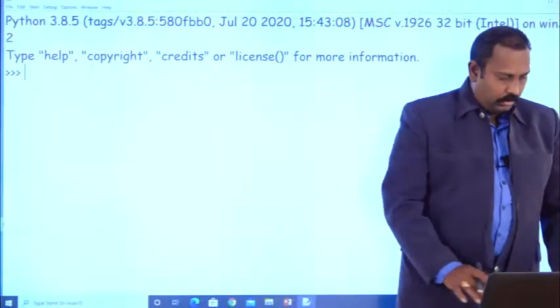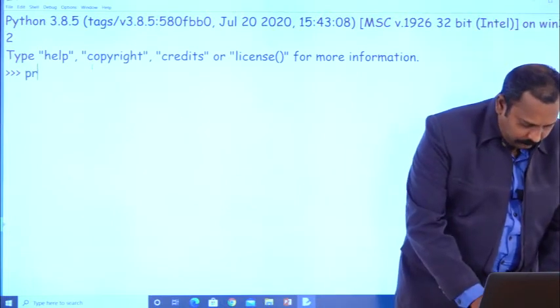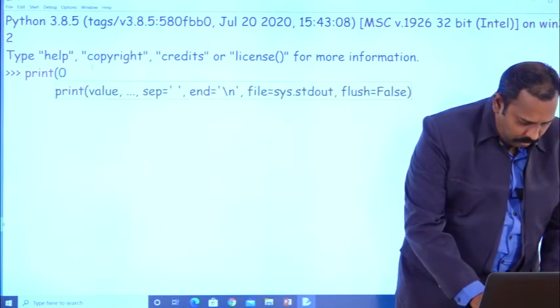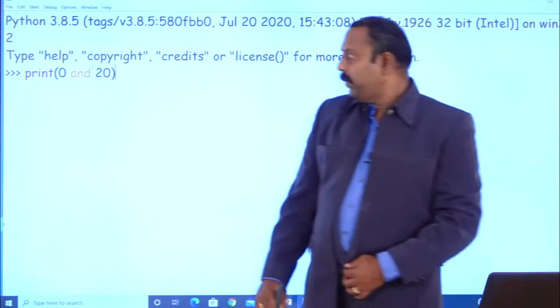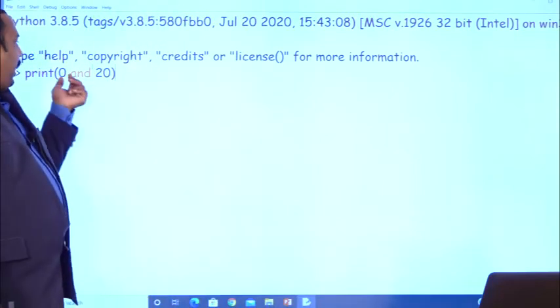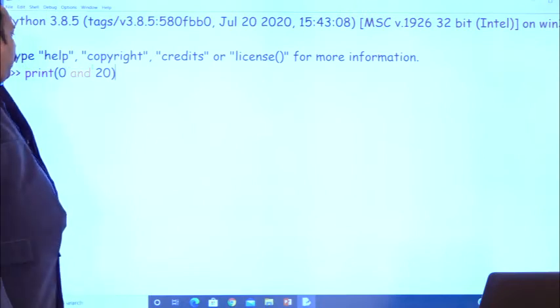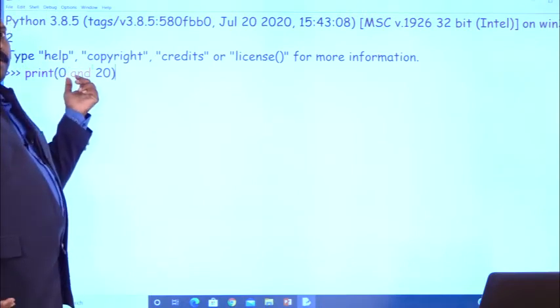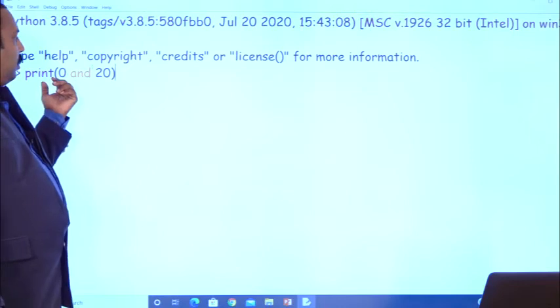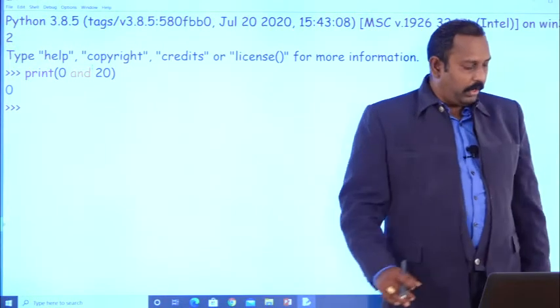We will see them one by one. Example: suppose I have written print 0 and 20. Here x and y, as I told, x is 0, y is 20. If x is false, 0 means what? False, so it returns x. What output will you get here? You will get 0.